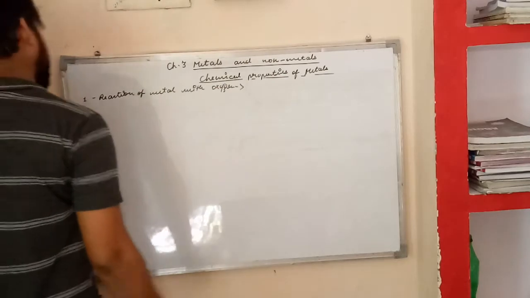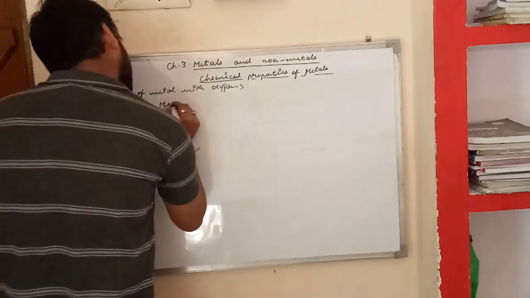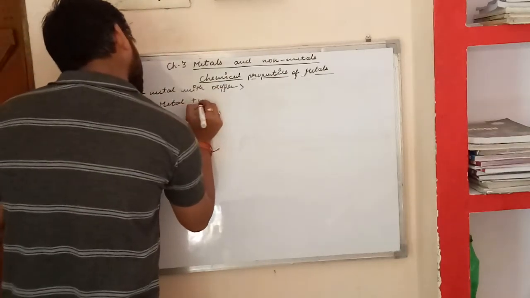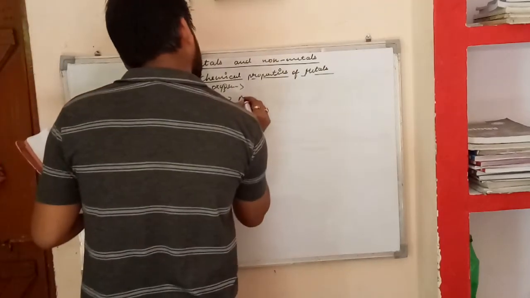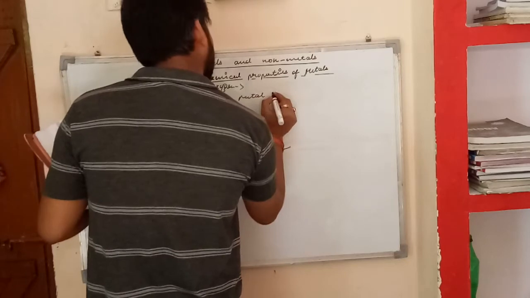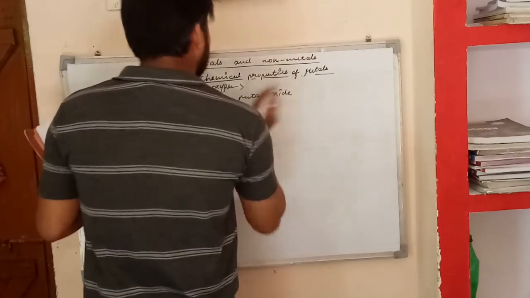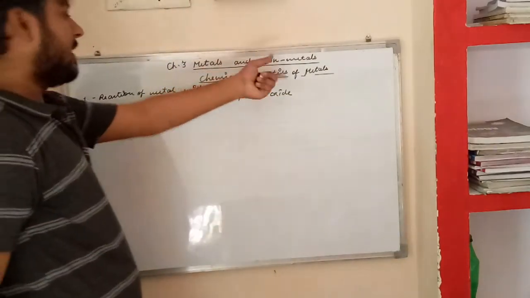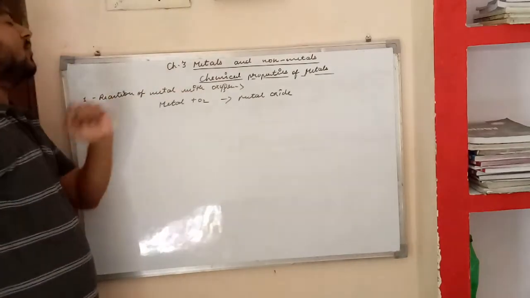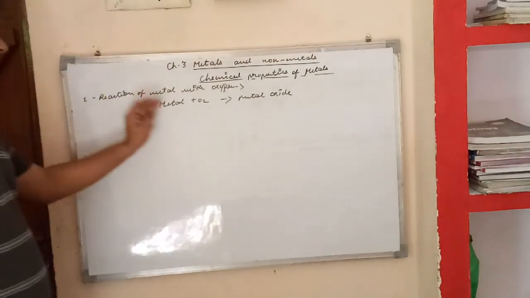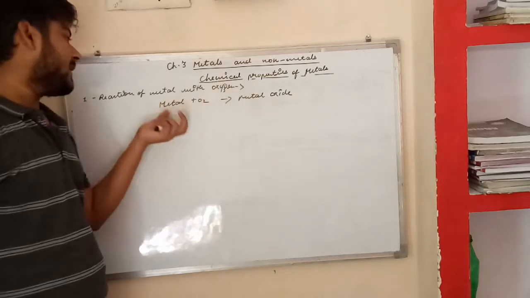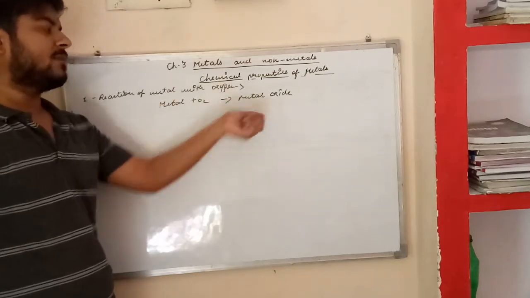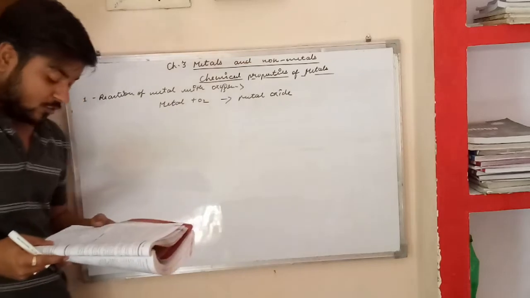Metal reacts with oxygen, O2, to form metal oxide. This is the first property of metals. When metal reacts with oxygen, it will form metal oxide. जब कभी भी बेटा metal oxygen के साथ reaction करता है तो metal oxide का formation होता है.